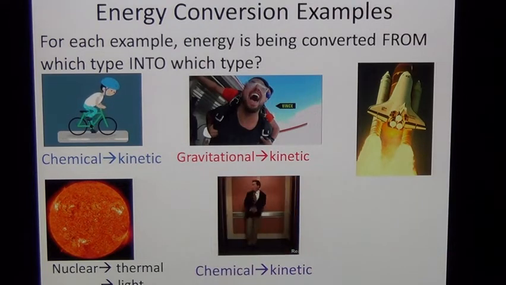And for our last example, we've got the space shuttle taking off. Now this one actually has quite a few different types of energy. So if we talk about them, what kind of energy does it start with? Well, what's this shuttle run off of? It runs off of fuel. And fuel always has chemical energy. So it starts with chemical energy.